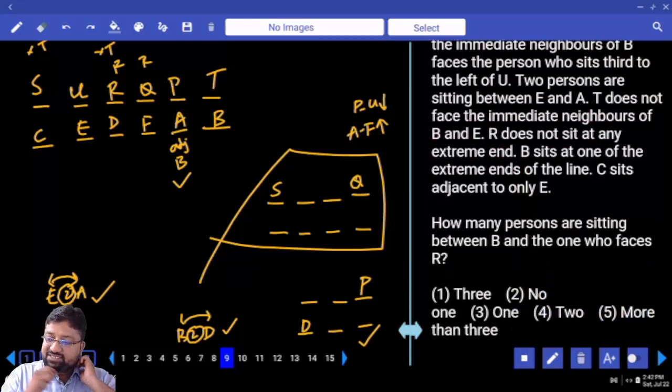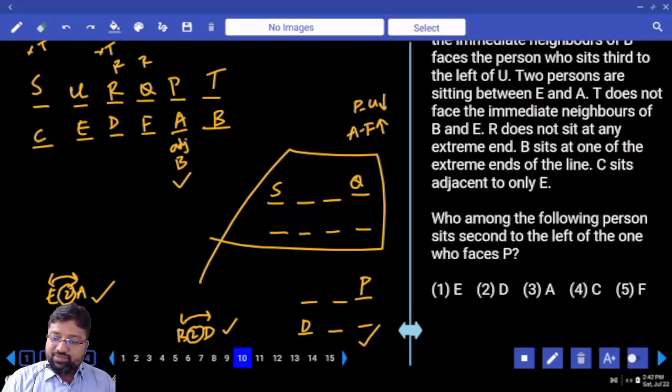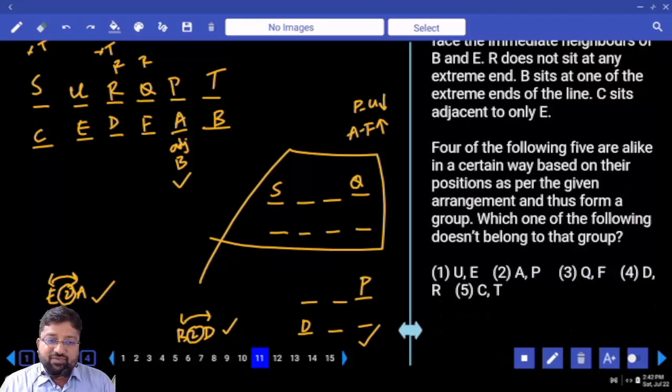How many persons are sitting between B and the one who faces R? 2 persons. Who among the following persons sits second to the left of the one who faces P? Faces P is A, second left is D. D for Delhi. 4 out of the following 5 are alike.